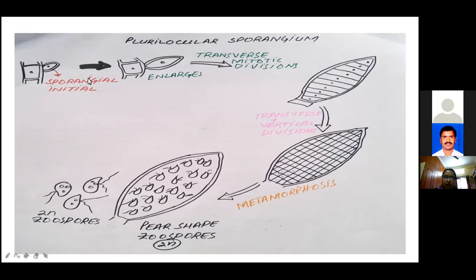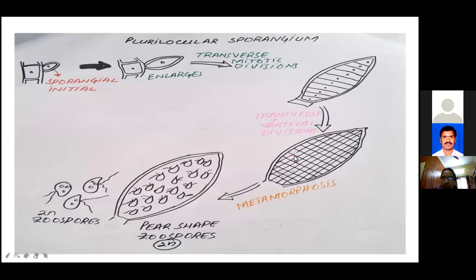These are elongated. See here, multicellular. These are elongated cone-like structures. See here, this is a cone. Multicellular structures born on the diploid or asexual plant. They are present at the end of the lateral branches. From each loculus, one zoospore is produced.